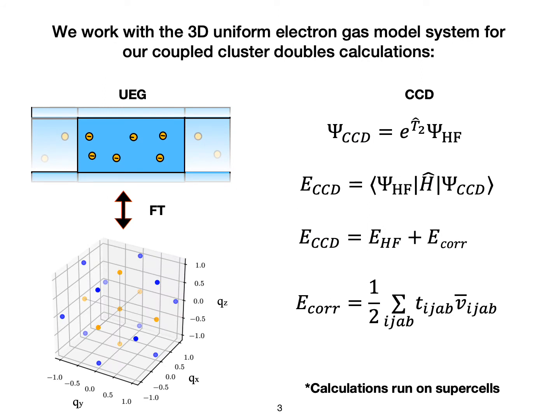For our calculations, we use a simple model of a metal called the uniform electron gas, or the UEG, which has a uniform positive background with negatively charged particles that are allowed to freely interact. For the UEG, we work in momentum space where each orbital is distinguished by the quantum number q. This allows us to run the wave function-based calculations, coupled cluster doubles.